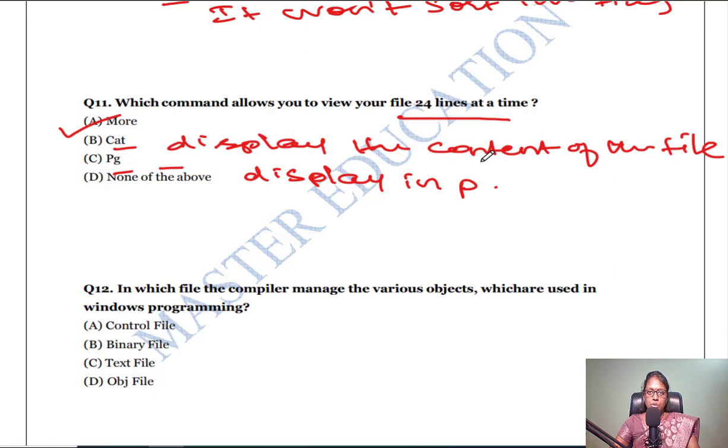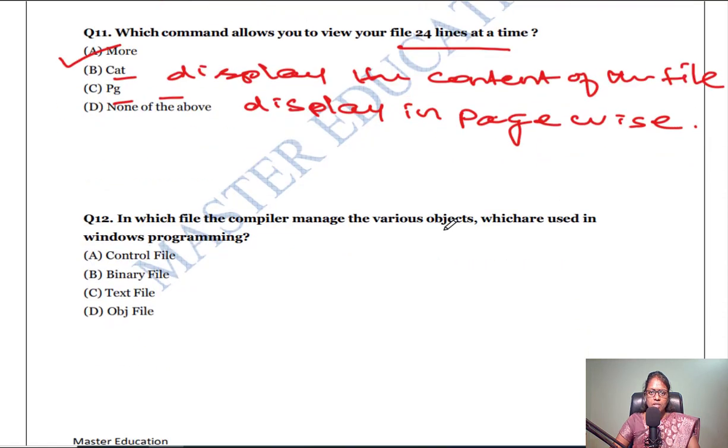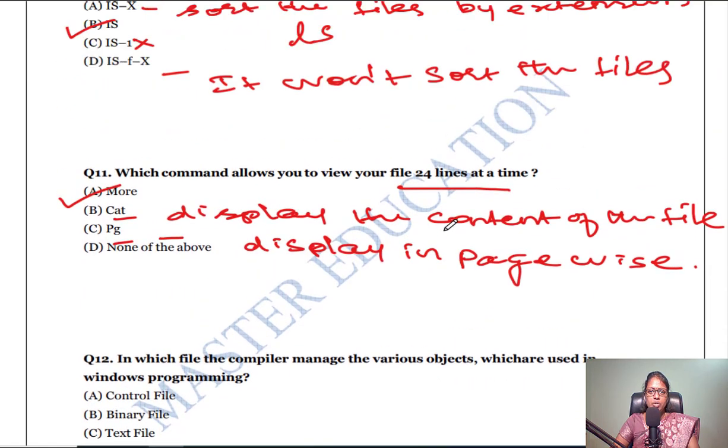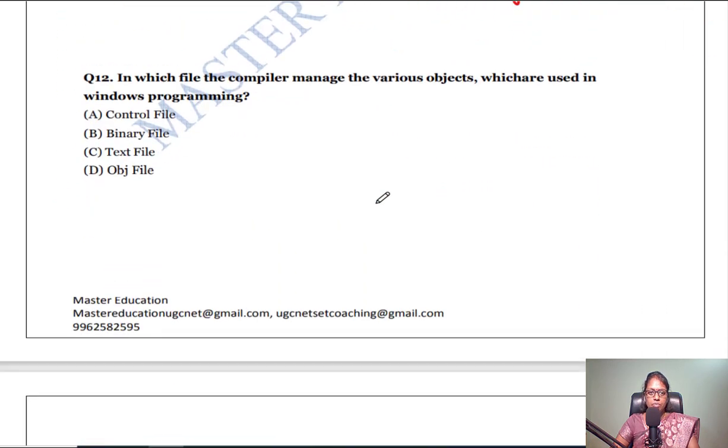So if I want to see page by page, I have to give the page command so that it will display one page at a time and wait for the enter. But the more command is used to give 24 lines. If you want to see 24 lines at a time, the more command is useful.